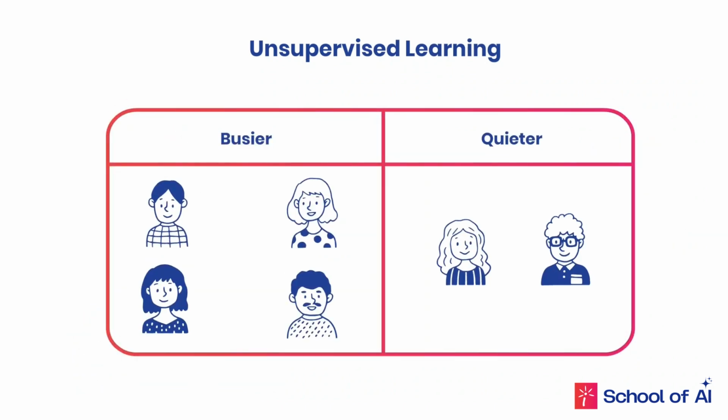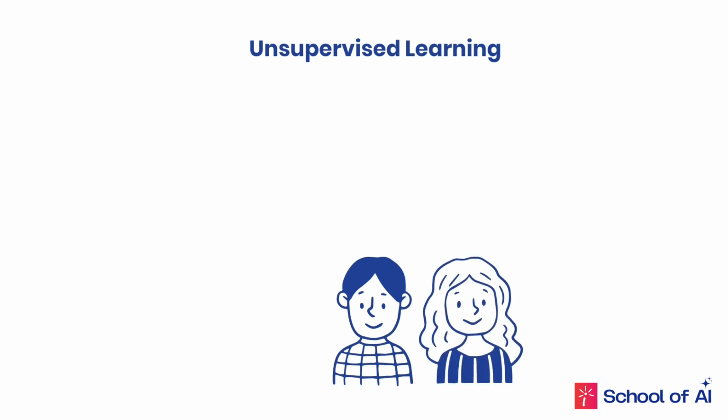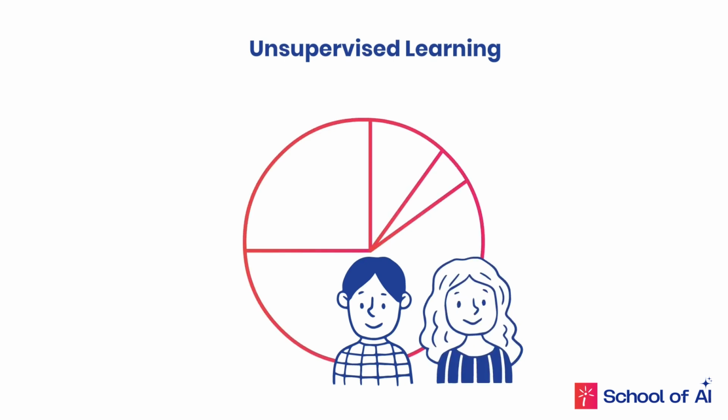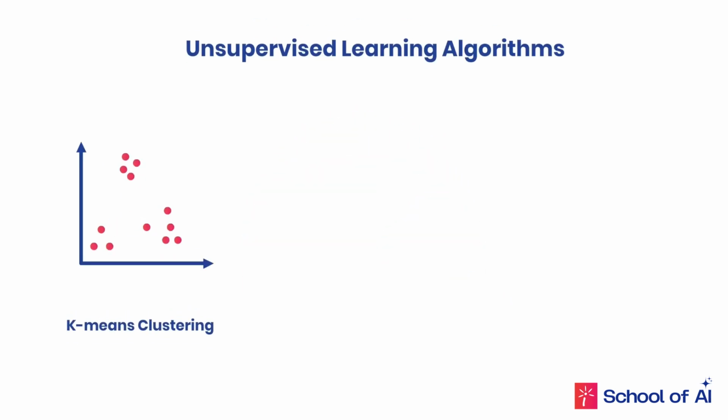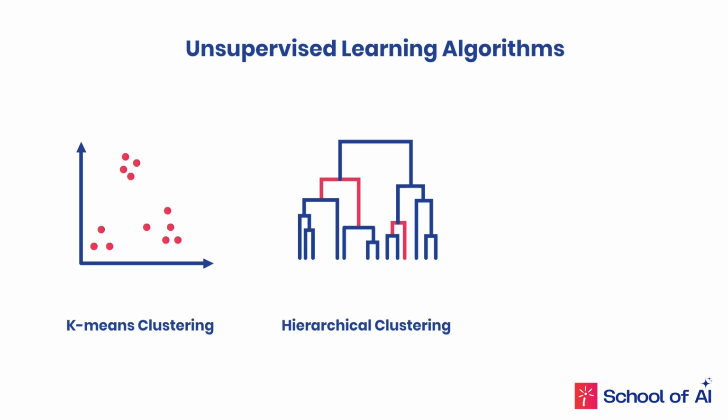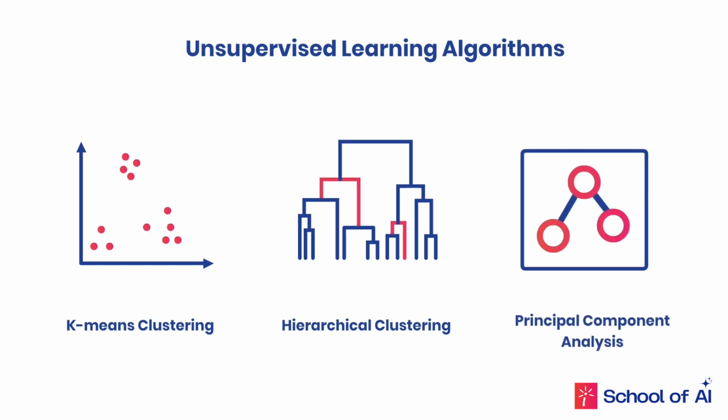This approach is great for applications like customer segmentation, where you want to group people based on buying behaviors or interests. The algorithm examines unlabeled data and detects structures and patterns, like who buys what or how often. Popular unsupervised algorithms include k-means clustering, hierarchical clustering, and principal component analysis. Unsupervised learning is powerful for understanding data trends when you don't have labeled data.